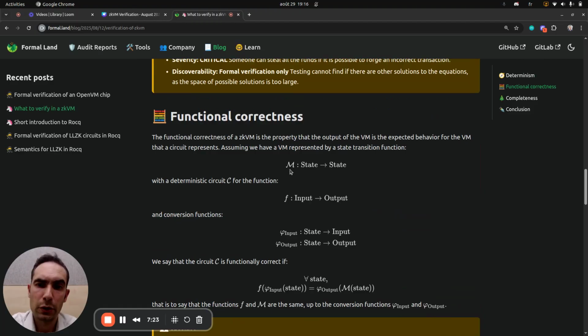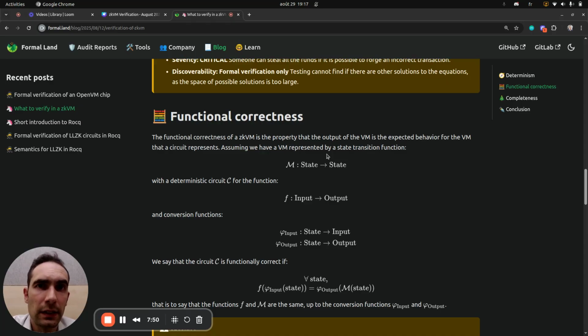After, for the functional correctness, what we'll want to say is that this function f representing a step in a circuit is actually the right one. So the idea here is to take the VM, for example, a RISC-V VM, to formalize what it means in RISC-V to go from one execution step to the other.